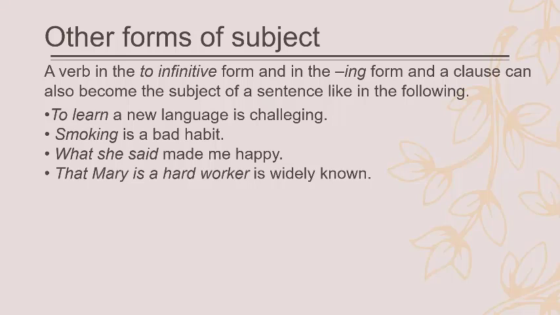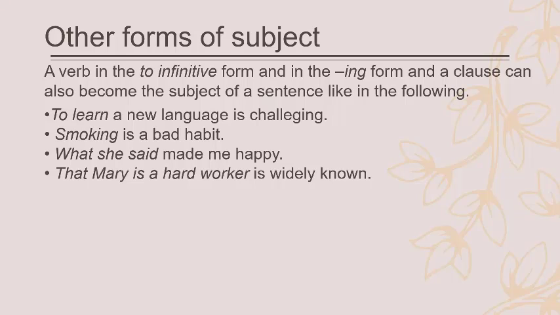In the next example, you have: what she said made me happy. What she said is the subject. And we can prove that by replacing it with the word it. We can say, it made me happy. Made is the predicate. Me is the direct object. Here we have something new, namely object complement. Me happy: me is the direct object and happy is an object complement.